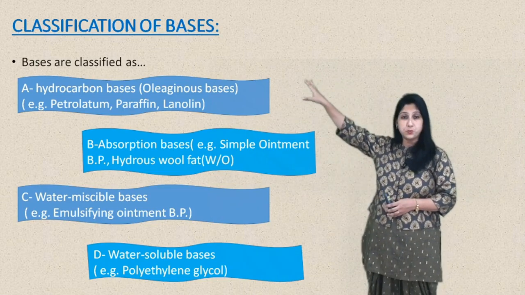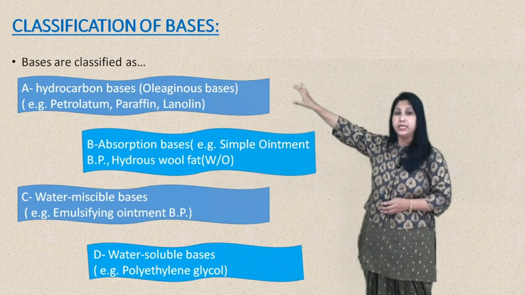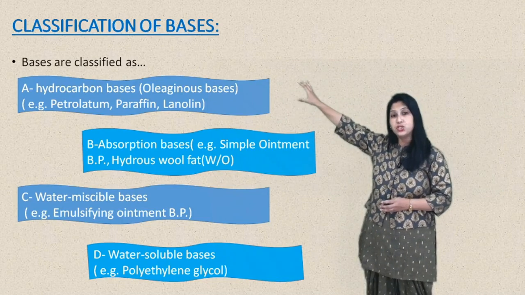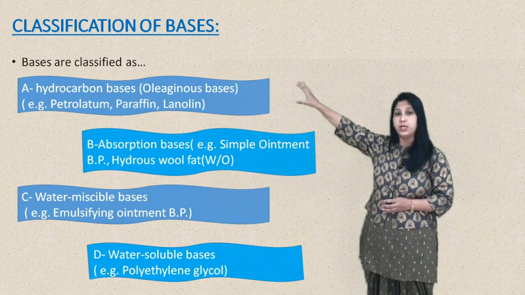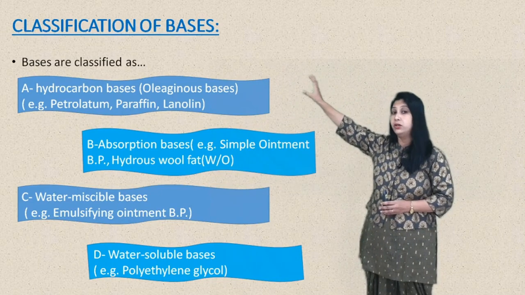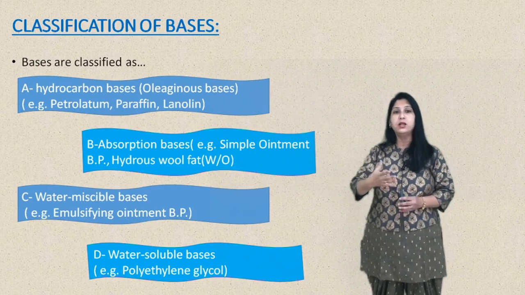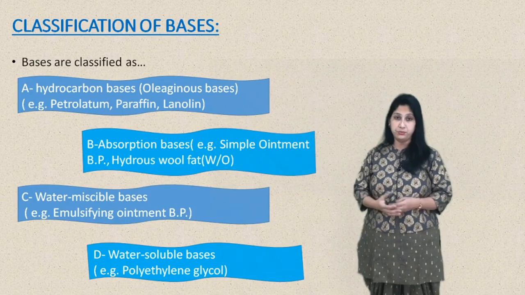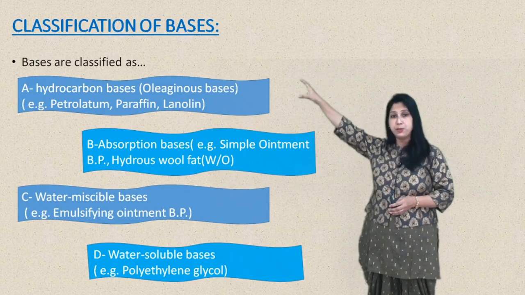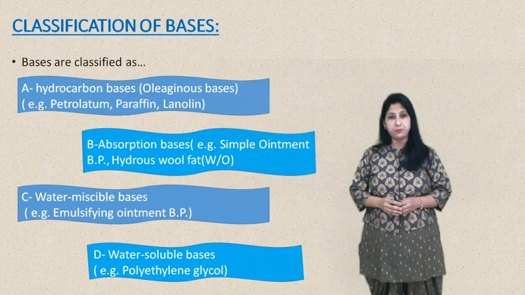The first base, that is oleaginous base, and as the name indicates, it is oily in nature, and this is made up of ingredients which are hydrocarbon in nature. So usually the paraffins, that is soft paraffin, hard paraffin, or liquid paraffin, and a mixture of these different paraffins will result in the hydrocarbon base. One example is paraffin ointment, which falls under this first type of base.